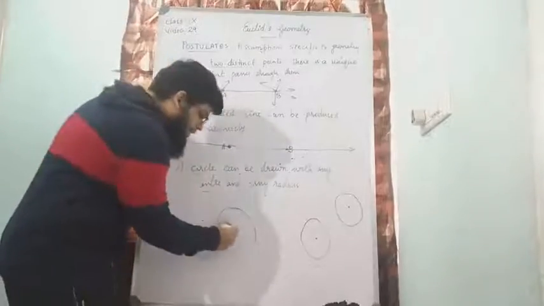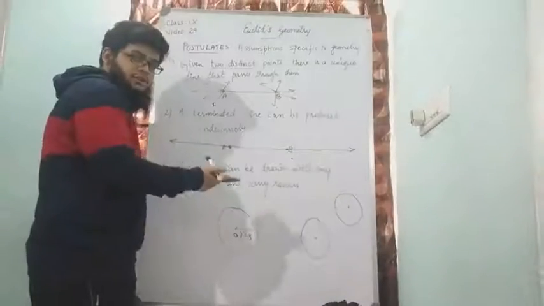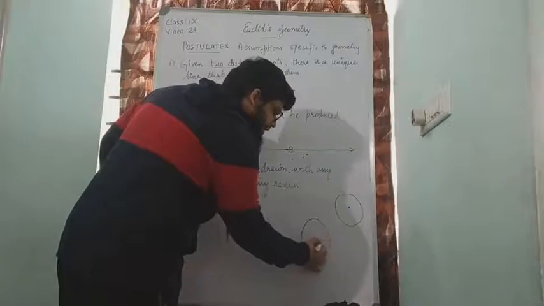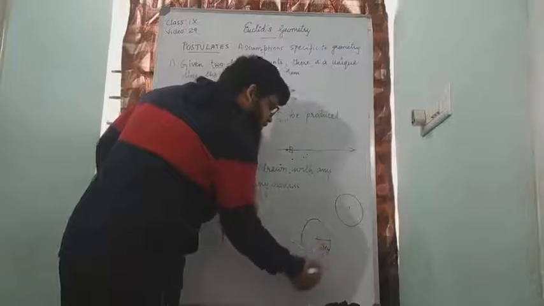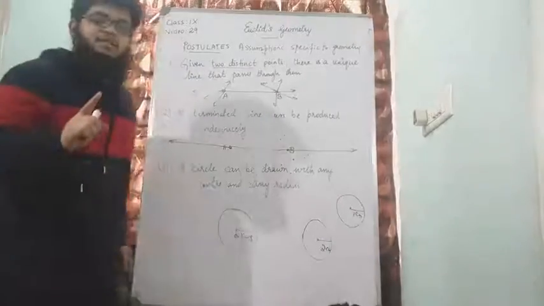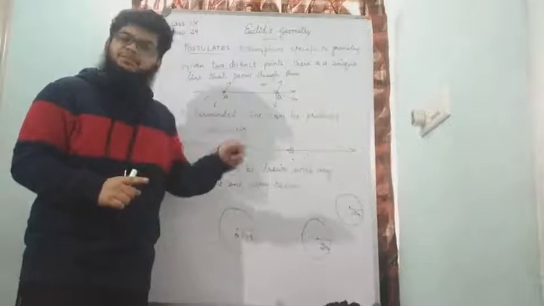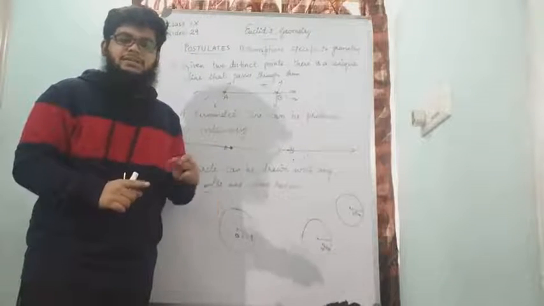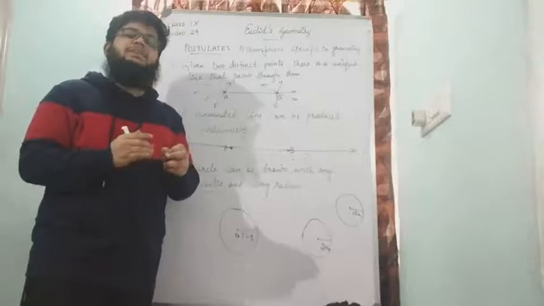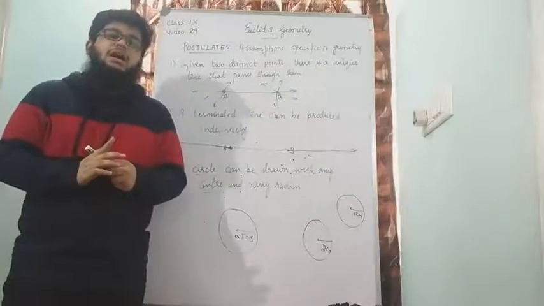So first time, let us say the radius here is 3 cm. So I can draw a circle of 3 cm. Here, let us say I have drawn a circle of 2 cm. So radius is 2 cm. Here I have drawn a circle of 1 cm. That means radius is 1 cm. So I can draw a circle with any center, that means wherever I want as the center, and with any radius, that means with any measurement. I hope you have understood the third postulate as well.